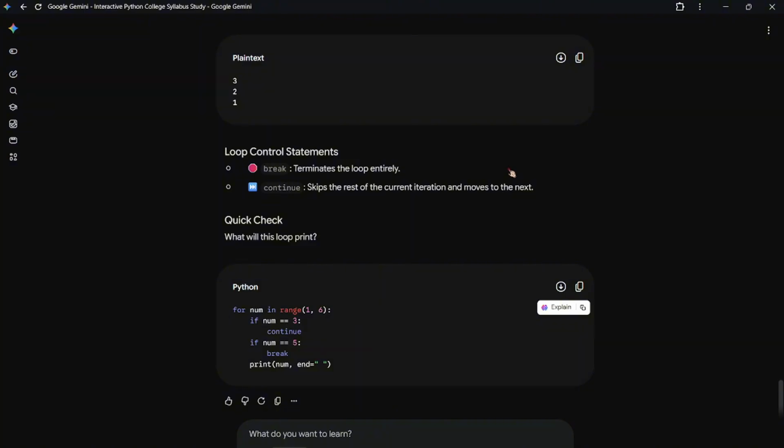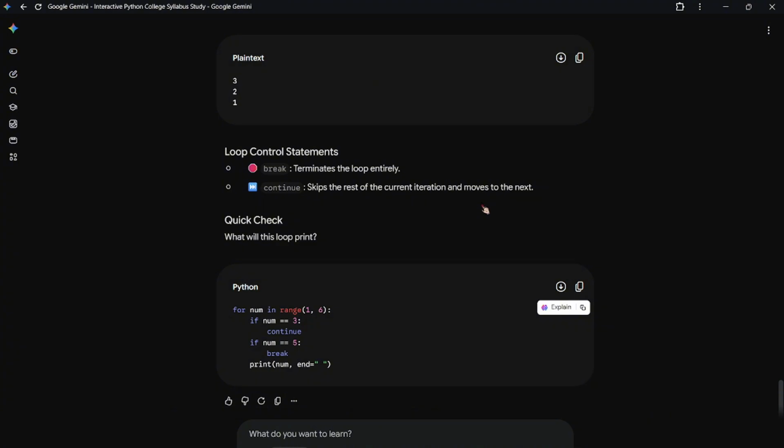Now, what is break? It is a loop control statement. Because sometimes what happens is when you are using a while loop, it will get stuck in an infinite loop. And if it runs infinite time, then I guess the laptop will crash. So remember, don't run it. When it runs infinite time, the laptop will lag and stop working. So just press the power button for a few seconds. It will restart.